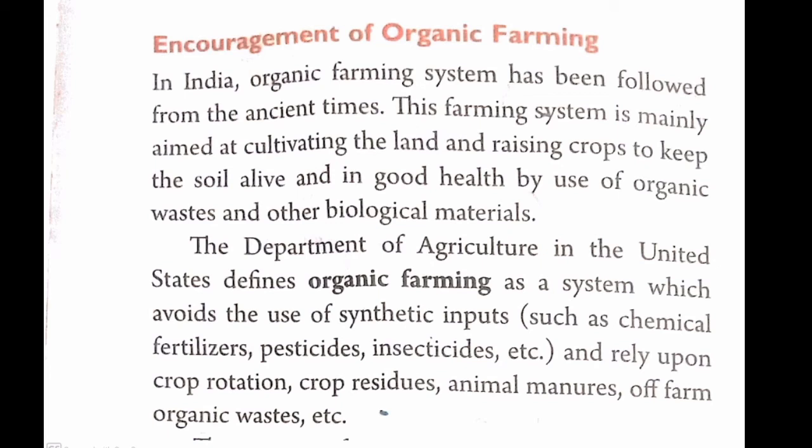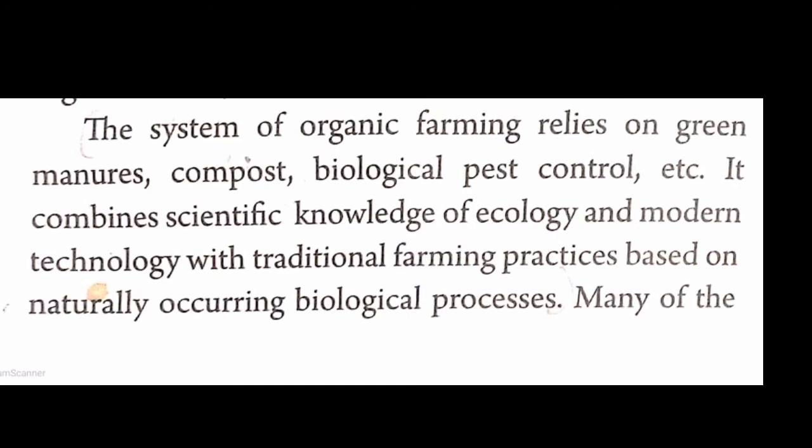The Department of Agriculture in the United States defines organic farming as a system which avoids the use of synthetic inputs such as chemical fertilizers, which are used to increase the fertility of soil, pesticides, the chemicals that are used to kill the pest, insecticides, that is the chemical that is used to kill the insects, and relies, that is trusts, upon crop rotation, in which one crop is grown after another crop to maintain the soil fertility, crop residues, that is the left out part of the crop after the extraction of the main crop, animal manures of farms, organic waste, etc. The system of organic farming relies, that is trusts, on green manures.